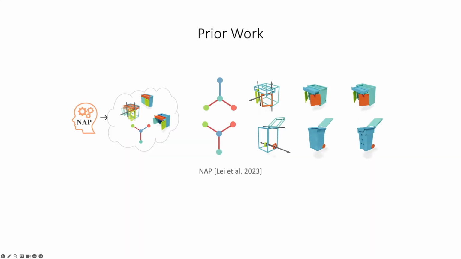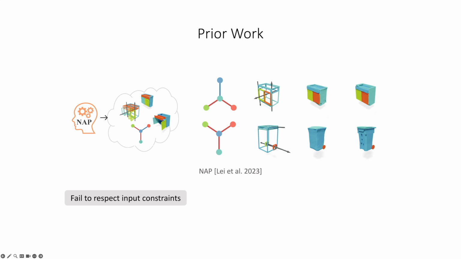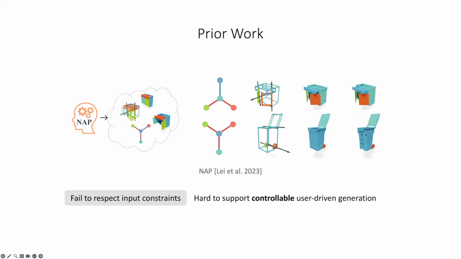The recently proposed NAP is a generative model that generates an articulated object from random noise. Although NAP conceptually supports conditional generation given partially specified inputs, it often fails to respect input constraints, limiting controllability for users. This limitation clearly contrasts with users' natural desire for control over the generation, especially for highly structured and compositional output, as is the case with articulated objects.